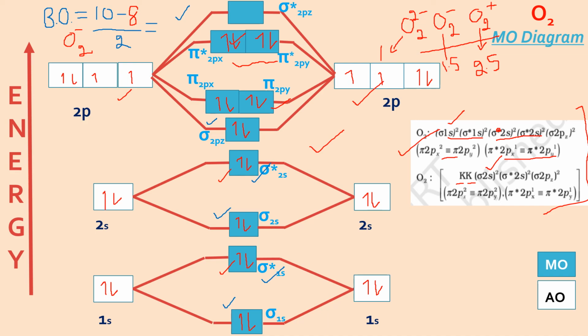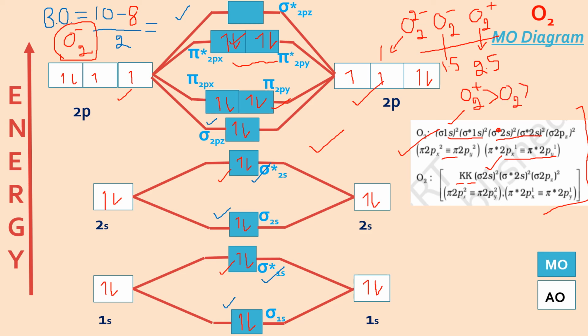And when you are removing, in the beginning I explained O2 plus first of all, where the bond order came out to be 2.5. So that means if you write the stability order, O2 plus is most stable in terms of bond order only. And then you have O2, which has bond order 2.